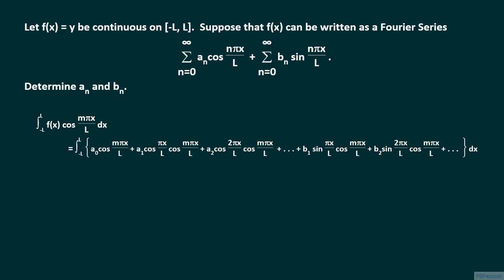With term-by-term integration, we will be integrating products of cosines. This includes the a sub 0 term. We will also be integrating products of sine and cosine.